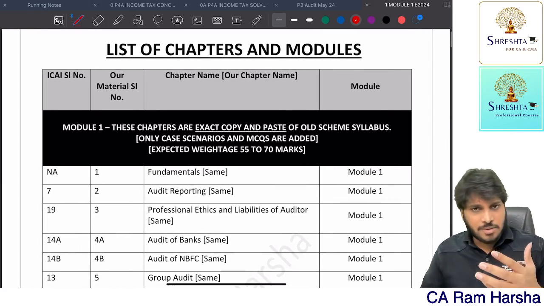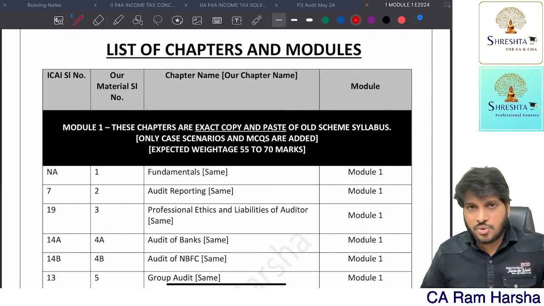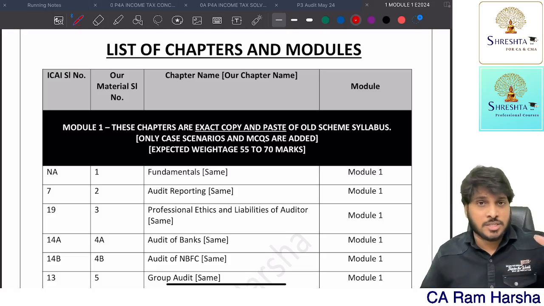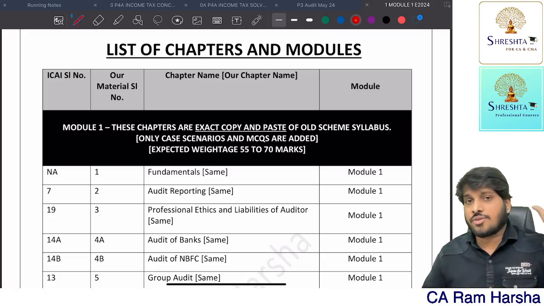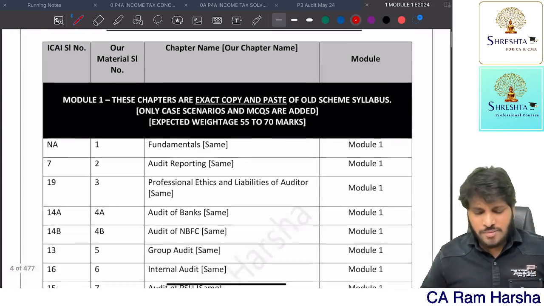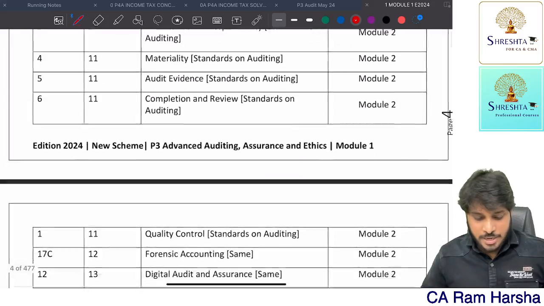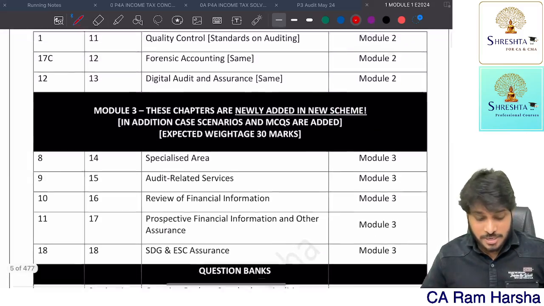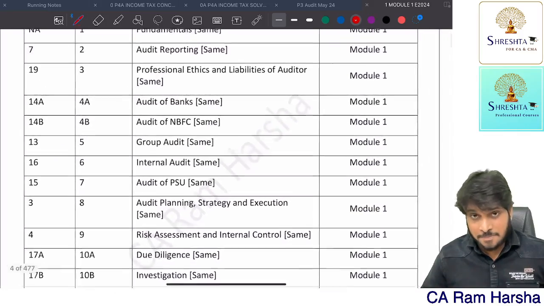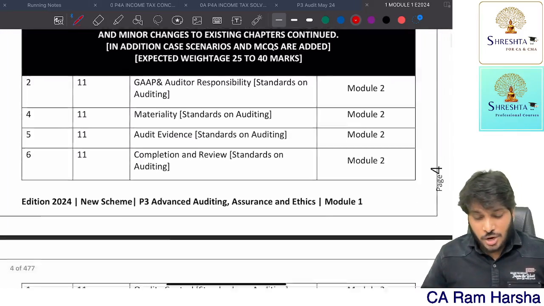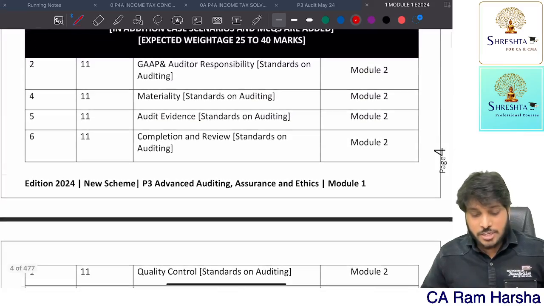You can ask your seniors or whoever have taken courses with me earlier, whether CA Inter or Final, and they will tell you that we always give the index. So what is our material? In our material we have 18 chapters in total, but in ICAI they have 19. Why? Because all the standards we merged into one single chapter.